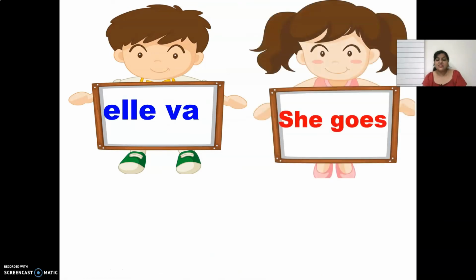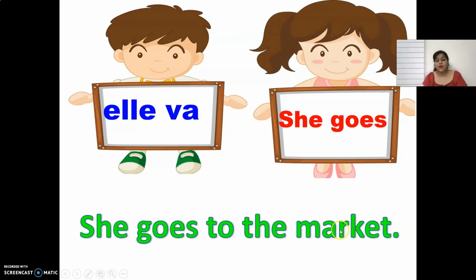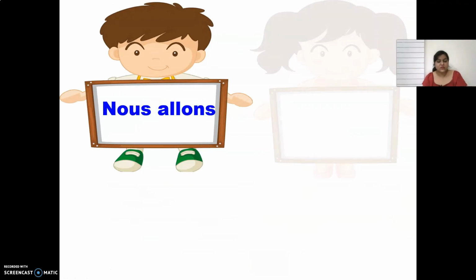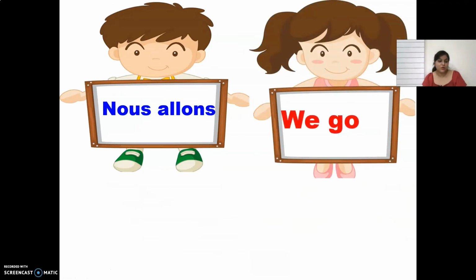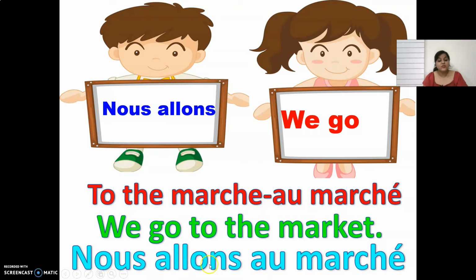Elle va means she goes. So if I want to make the sentence she goes to the market, how would I say it in French? I would say elle va au marché. Nous allons means we go. So if I want to say we go to the market in French, I would say nous allons au marché.